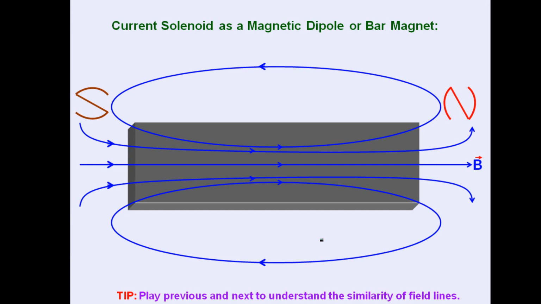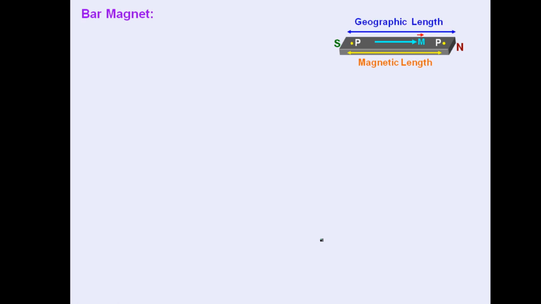So moving to the next part, bar magnet. Basically bar magnet is a bar shaped magnet in which we have one side as north pole, another side as south pole, and magnetic dipole moment is always from south to north. Its magnetic length is always less than its physical length, or we can say geographical length. Geographical length is the actual length of the bar magnet, while the magnetic poles are slightly inner portion of the ends, and hence its magnetic length is comparatively lesser.